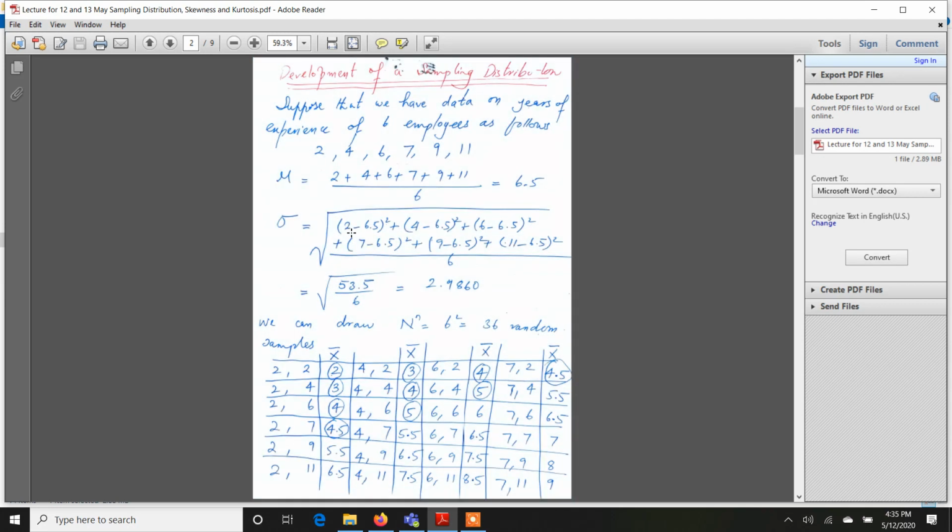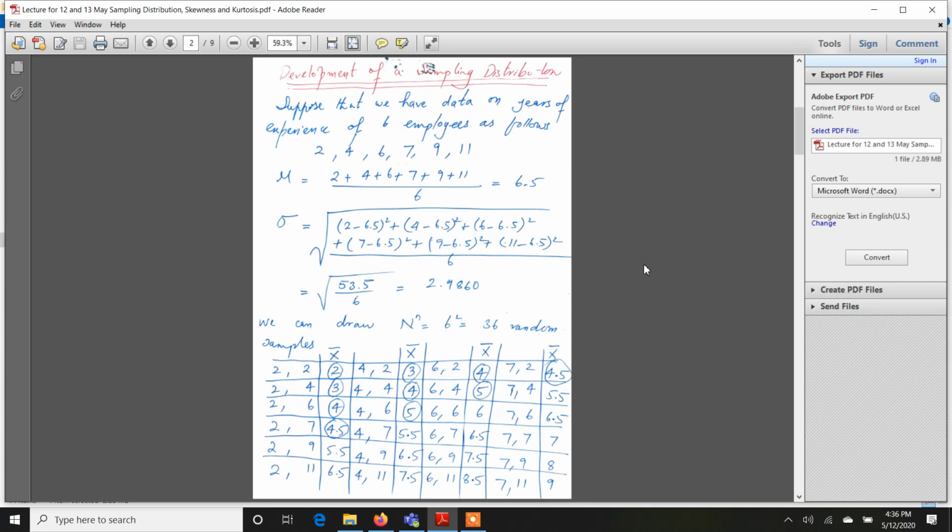So we are subtracting the mean from each value, squaring it, summing, and then dividing by the number of observations. Because this is population data, we are dividing by n, not by n minus 1, right? Okay, so now we have the values of mu and sigma.